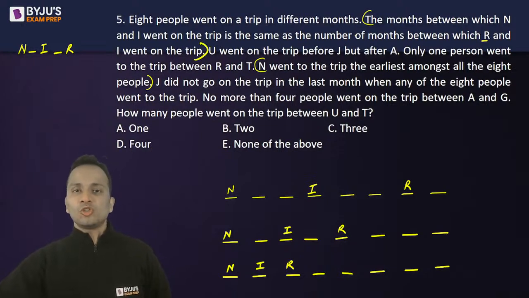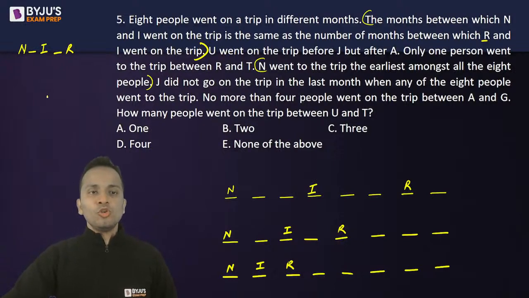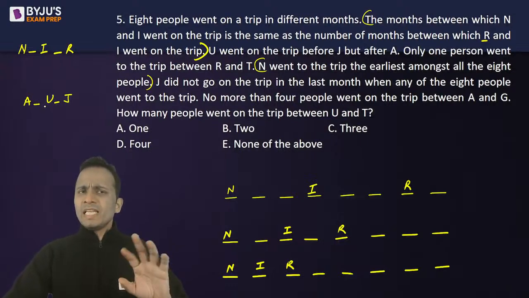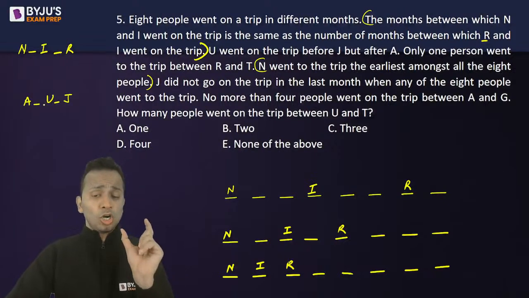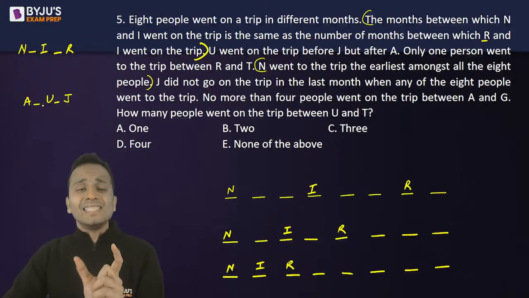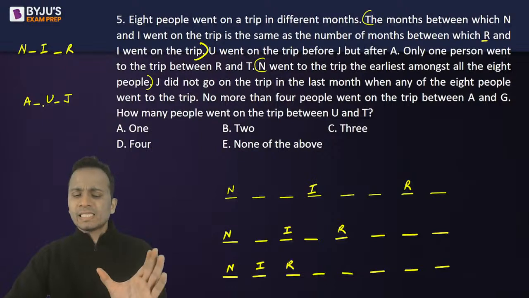This statement is also done. U went on the trip before J. So U is before J but after A. Okay. So U is before J but after A, right? There can be any number of months between them. Not necessary that they are consecutive. ये जरूरी नहीं है एक साथ होने चाहिए.